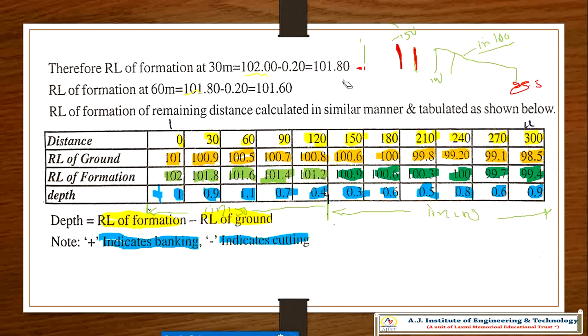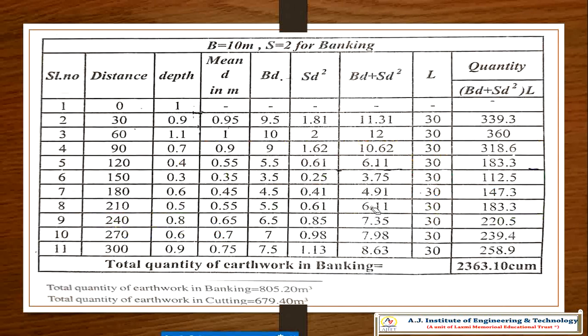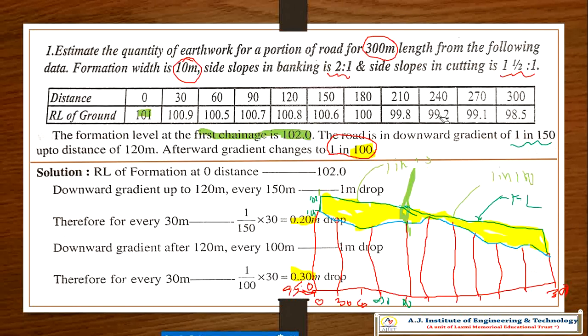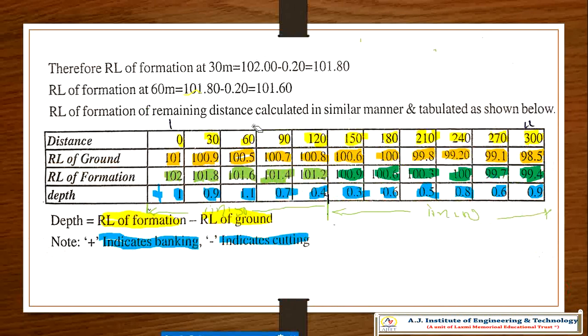So now we'll move to find the quantities of banking. Now we only got the depth of banking: D, D1, D2, D3, DM. If the problem does not mention which method you have to use, we do it in the mean depth method. So now we got only the depth, right?